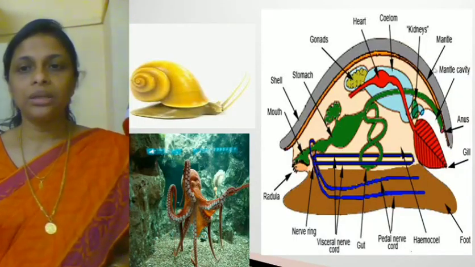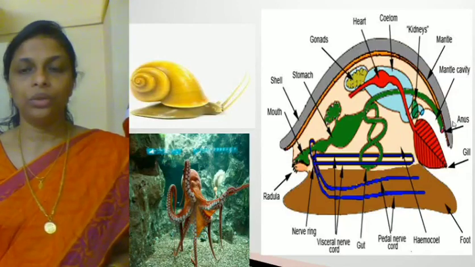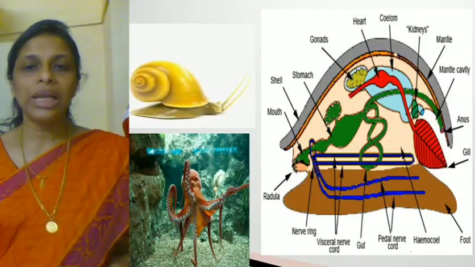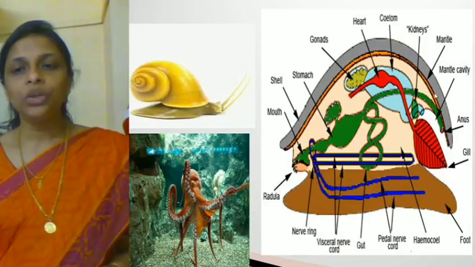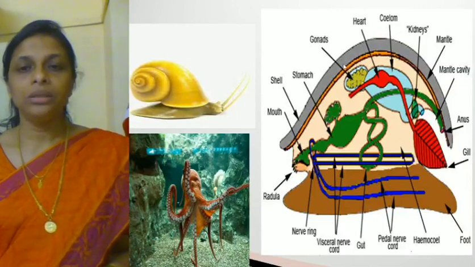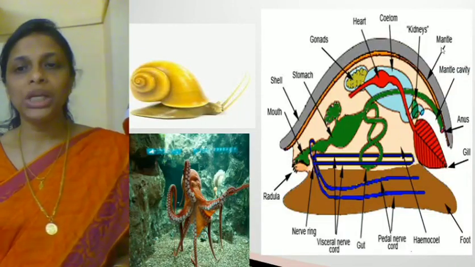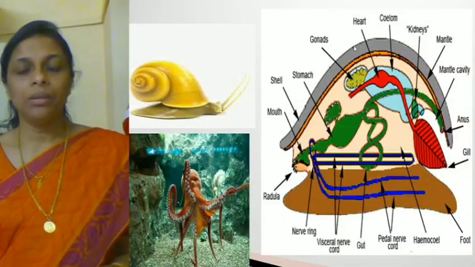Here you can see this whole structure is called the visceral hump. Okay. And this outermost layer is the shell. This blue layer. Look at the cursor, all of you. This blue layer is the shell. Then you can see an orange colored layer. This layer is nothing but the mantle, the soft and spongy layer that is called the mantle.